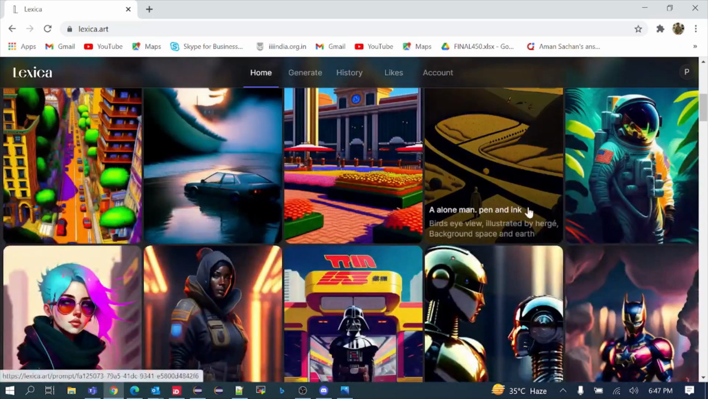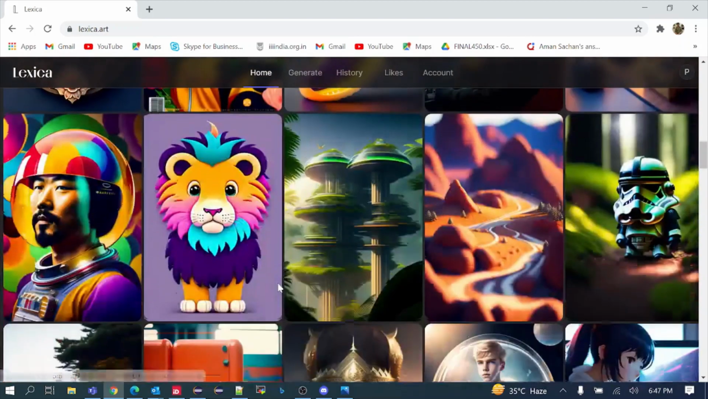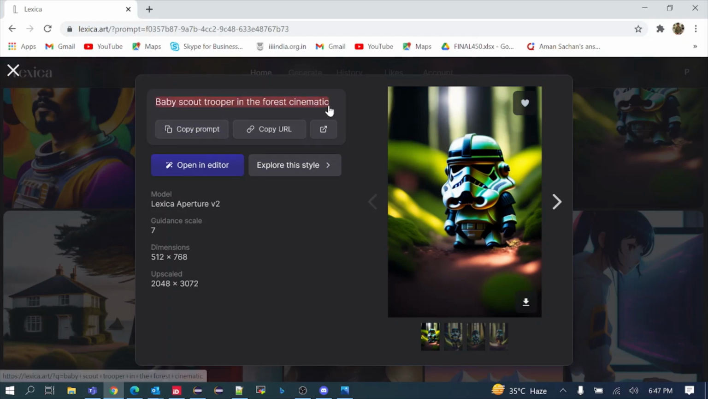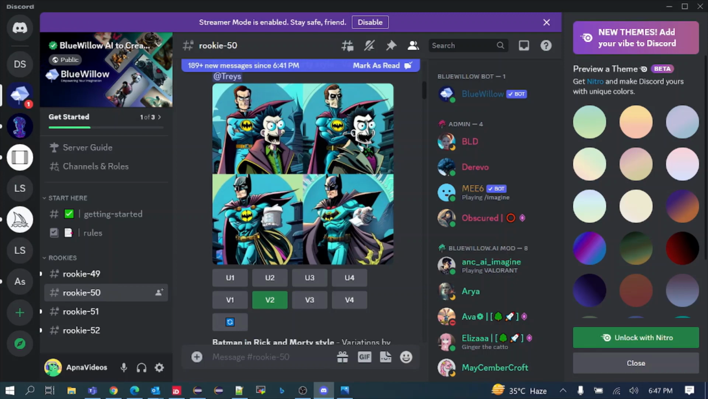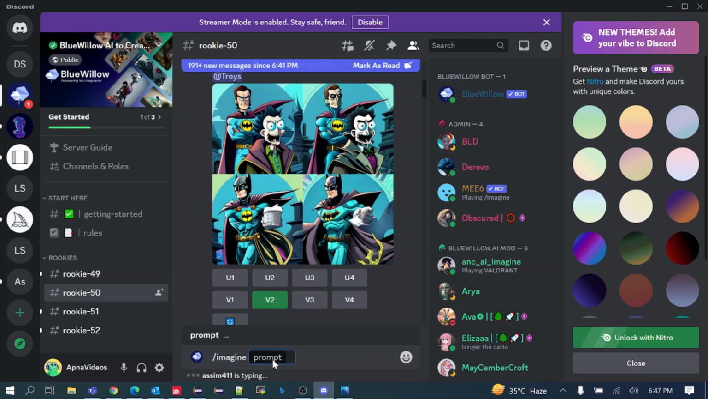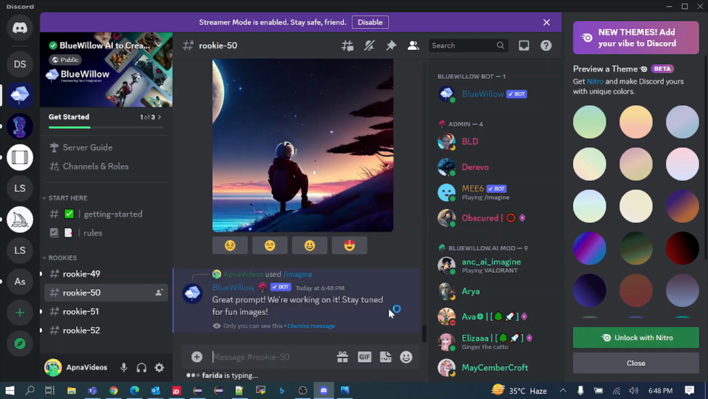For taking the prompt, you can select any image that you like. For example, we are selecting this image, and you can get the prompt from here. You can copy this prompt and just generate. Copy this prompt, go to the Discord server and paste it in, then you can paste this in 8K realistic. So you have to wait till this gets generated.